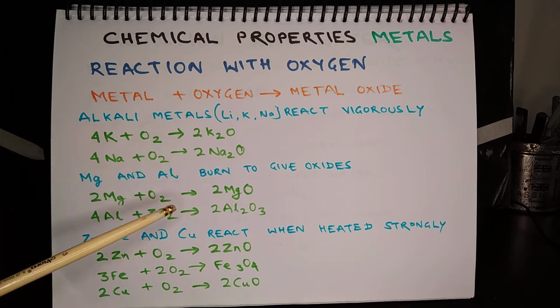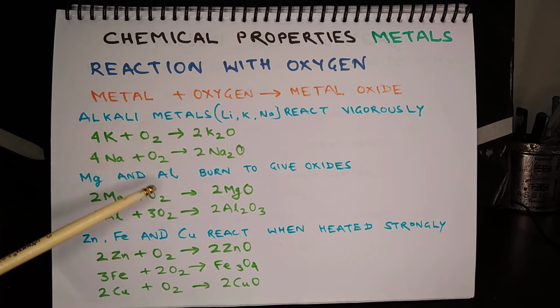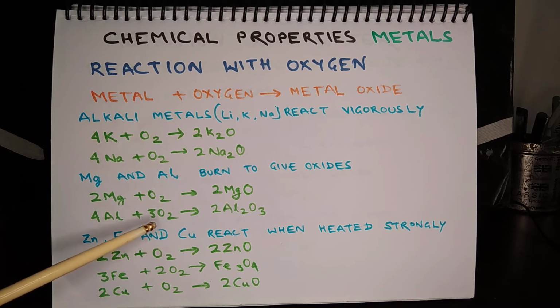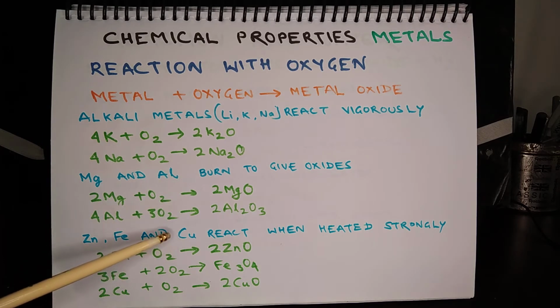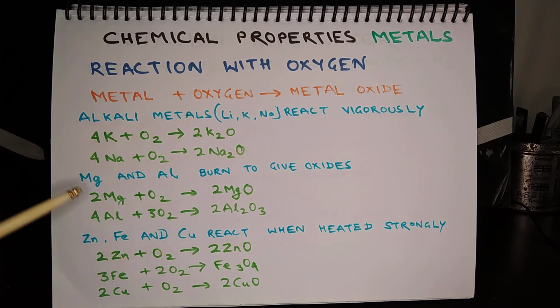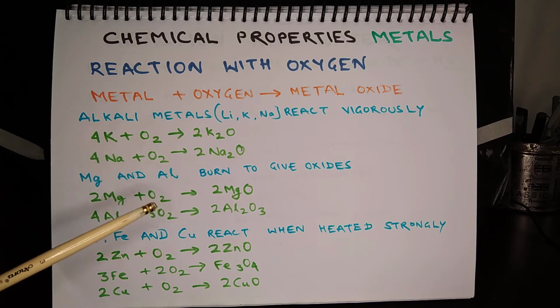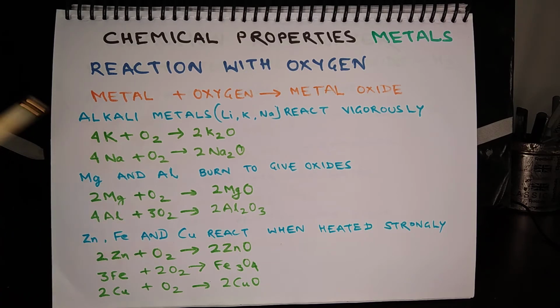Magnesium and aluminium don't react at room temperature, but they can be oxidized when they are burnt. When magnesium is burnt, it produces dazzling white flames, and because of this property, magnesium is utilized to make fireworks. Aluminium also burns to produce aluminium oxide. The equations are 2Mg + O2 = 2MgO and 4Al + 3O2 = 2Al2O3.